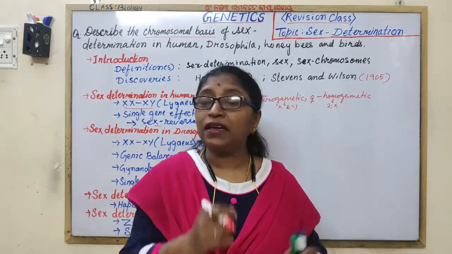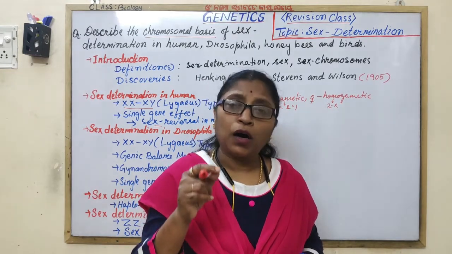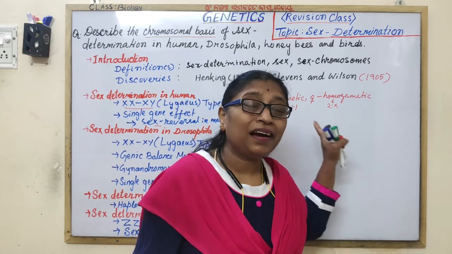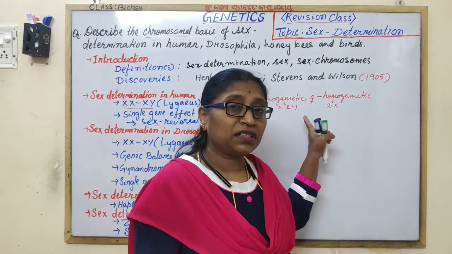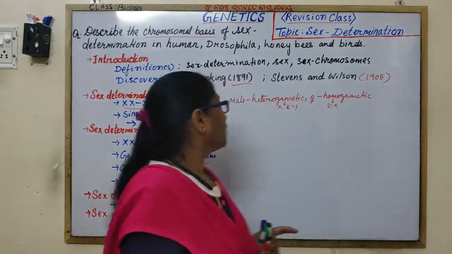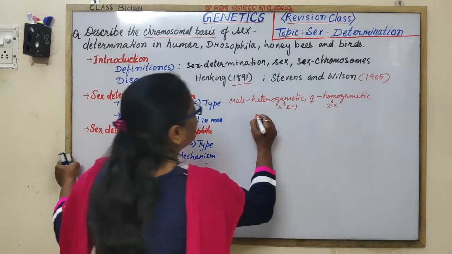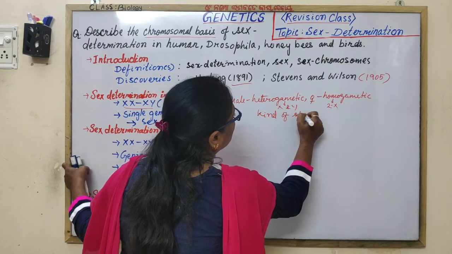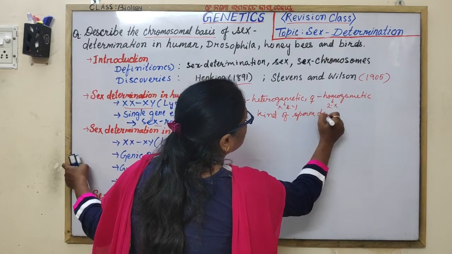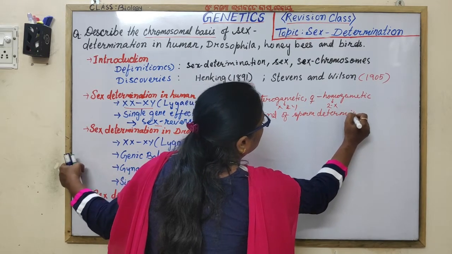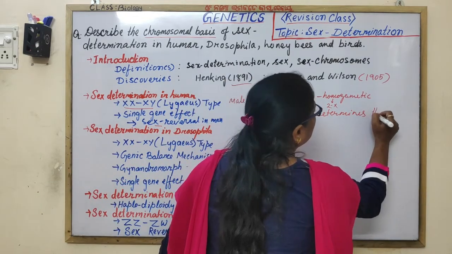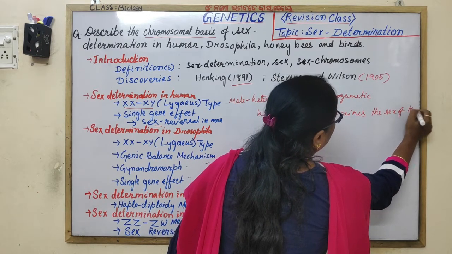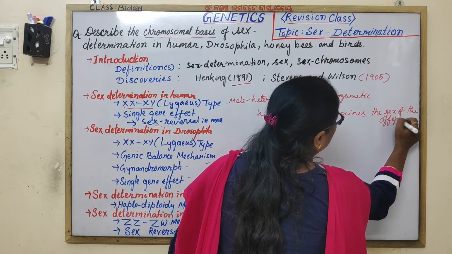The main thing is that the sex of the offspring is determined by the kind of sperm, because it is male heterogametic. That you have to mention: the kind of sperm determines the sex of the offspring.